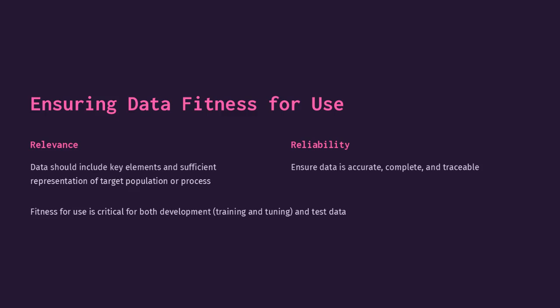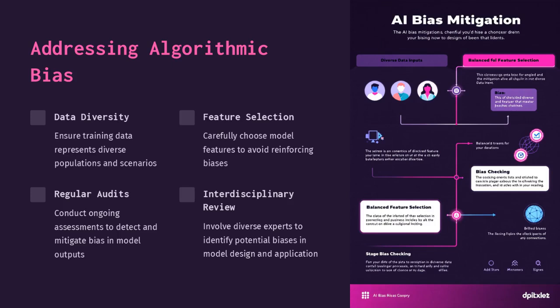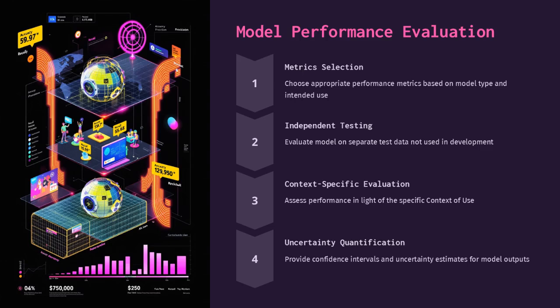Data fitness for use is essential for both development and testing. It involves ensuring relevance and reliability by including key elements and maintaining accurate, complete, and traceable data. To address algorithmic bias, it's important to ensure data diversity, conduct regular audits, carefully select features, and involve interdisciplinary reviews. These steps help in creating fair and unbiased AI models. Evaluating model performance involves selecting appropriate metrics, conducting independent testing, performing context-specific evaluations, and quantifying uncertainty. These steps ensure the model's effectiveness and reliability.